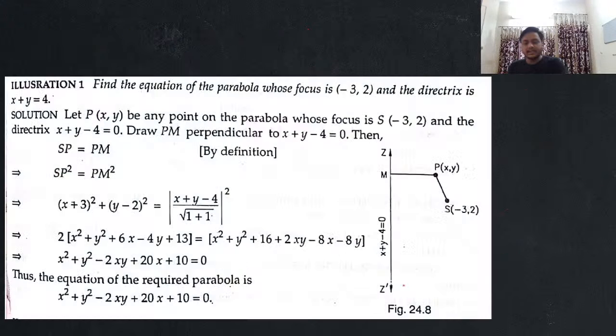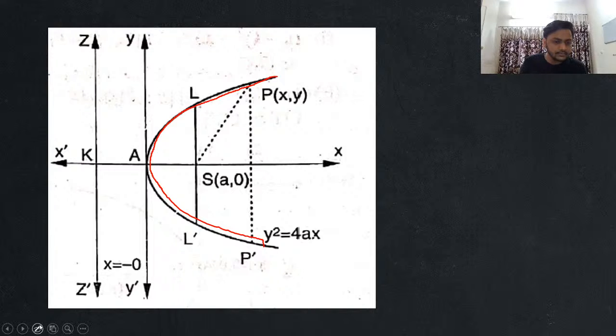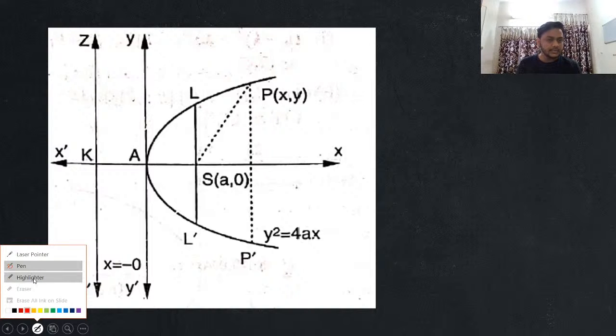So if I just clarify to you over here, if you see this figure that I'm having over here, guys, you can clearly see this is the actual diagram that we have of our parabola. And when I'm talking about this parabola over here, just have a look. This is the shape of your parabola. This is how your parabola looks. Now, I would like to discuss some of the terms that we are having over here. Everyone, please focus. कुछ terms की बात हम करने वाले हैं जो कि हमें यहाँ पर देखने को मिल रहा है. So when I'm talking about those terms, please focus, everyone.